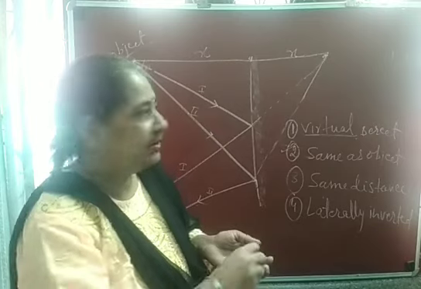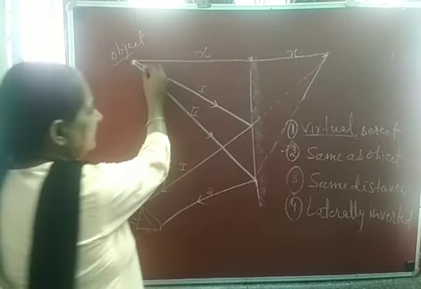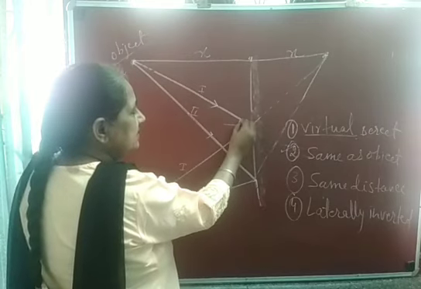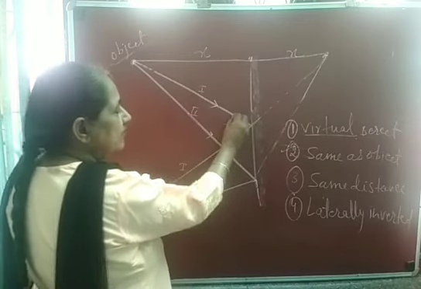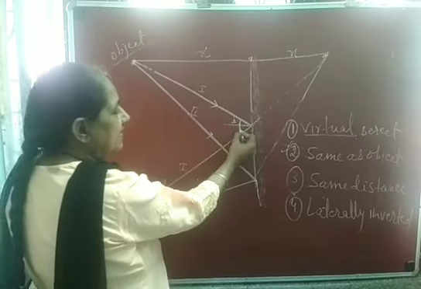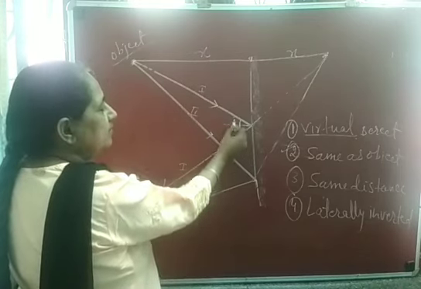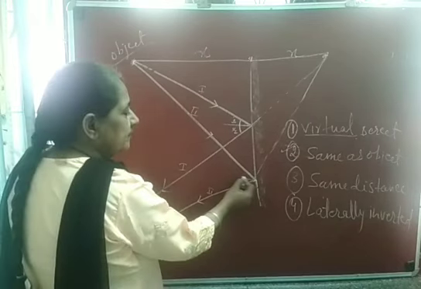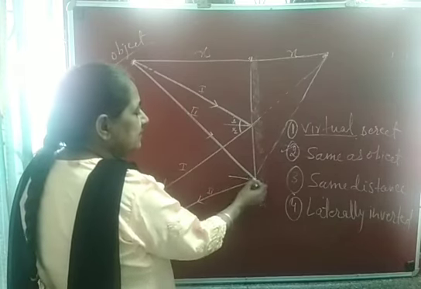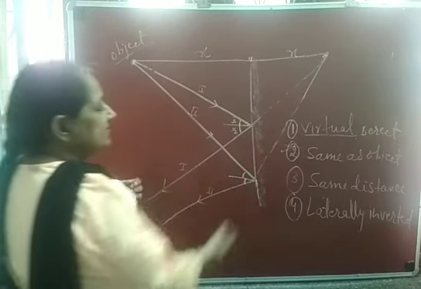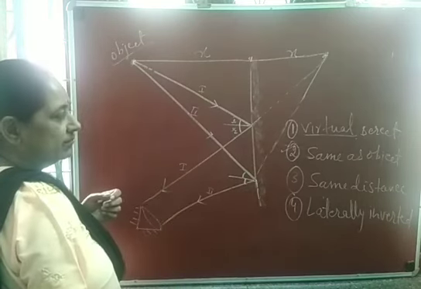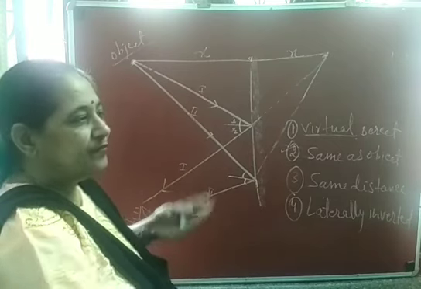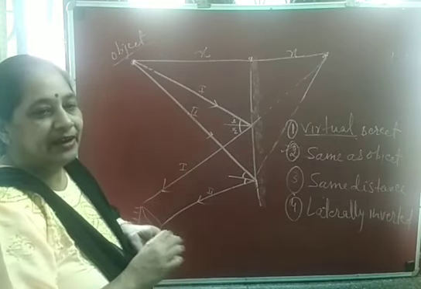Okay. So in the plane mirror, here you are seeing the incident ray falling, and here if you draw one normal, this incident ray and normal make the angle of incidence i, and the angle between normal and reflected ray, the angle of reflection, will be the same. And here also if you draw one normal, then you will see this angle of incidence and this angle of reflection will be the same. So we are using these laws of reflection for formation of the image by a plane mirror.